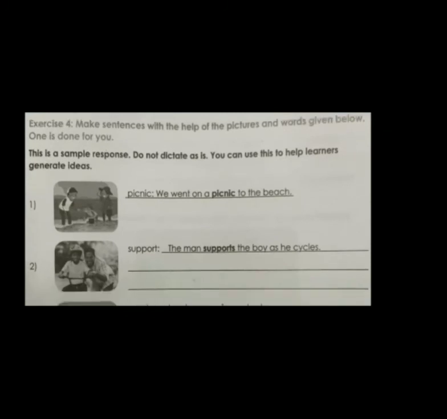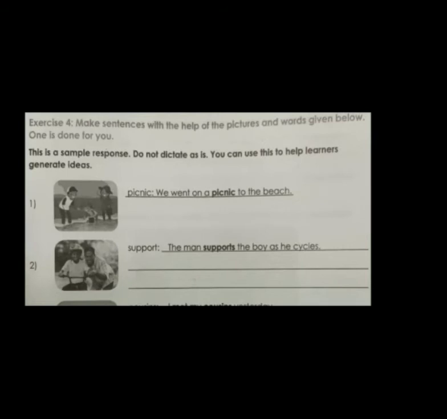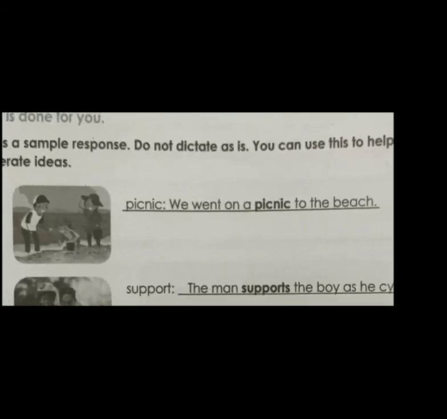Now, dear children, you can see some pictures. Okay. Now what you have to do? Just see this picture. Here they have given us the word picnic.